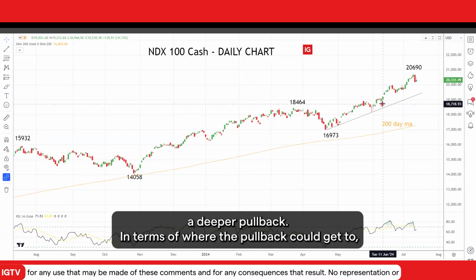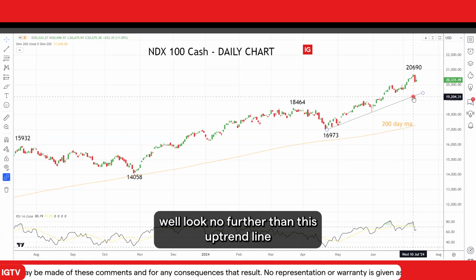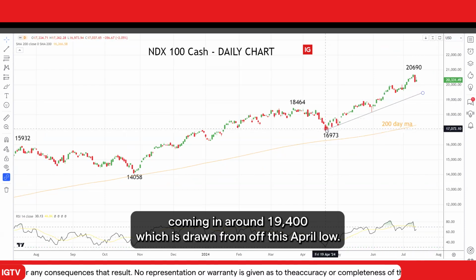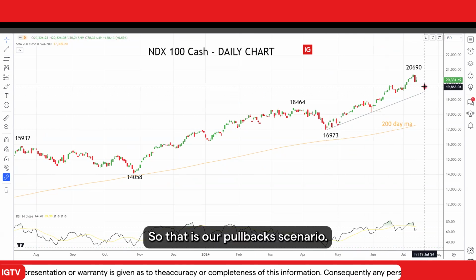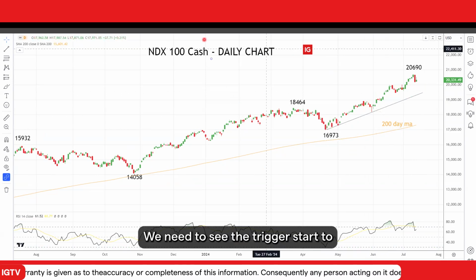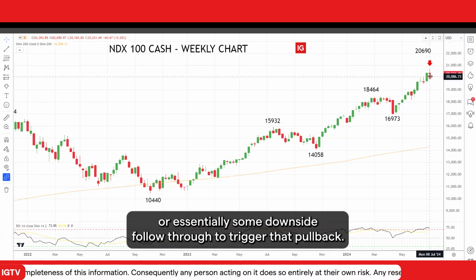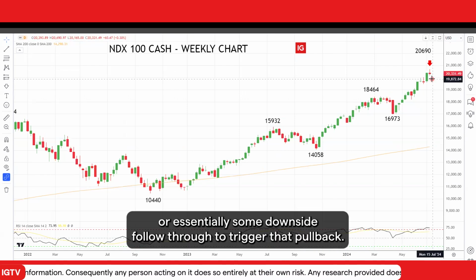In terms of where the pullback could get to, well, look no further than this uptrend line coming in around 19,400, which is drawn off this April low. So that is our pullback scenario. We need to see the trigger, essentially some downside follow through, to trigger that pullback.